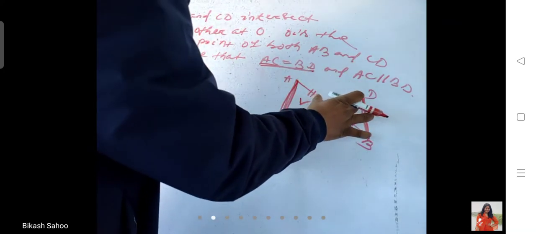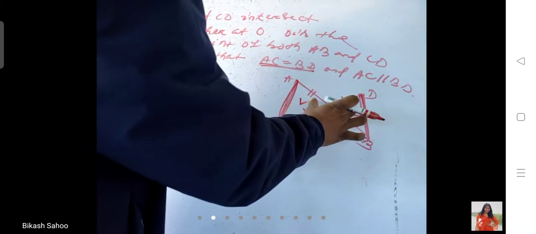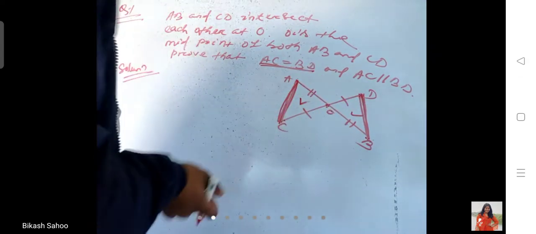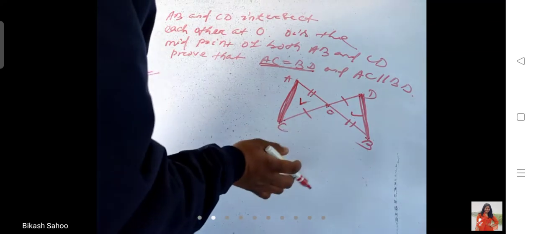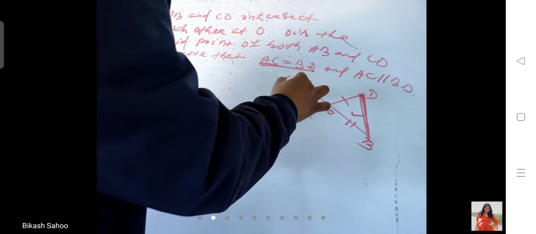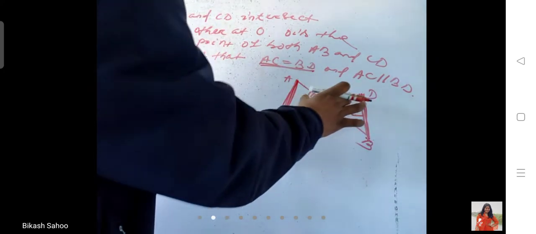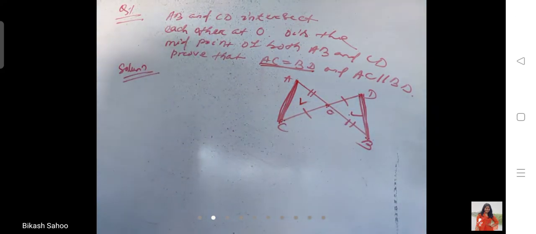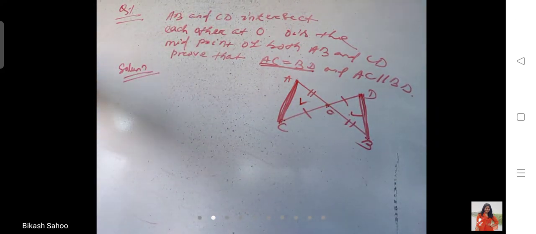So first we have to show that these two triangles are congruent. So when the triangles are congruent, then by CPCT, that means corresponding parts of congruent triangles, we have to prove that AC is equal to BD. So first we have to show that triangle AOC is congruent to triangle BOD. So how to show that these two triangles are congruent?